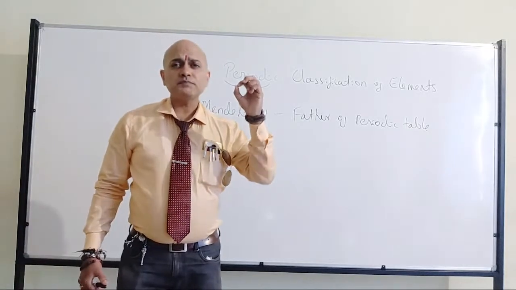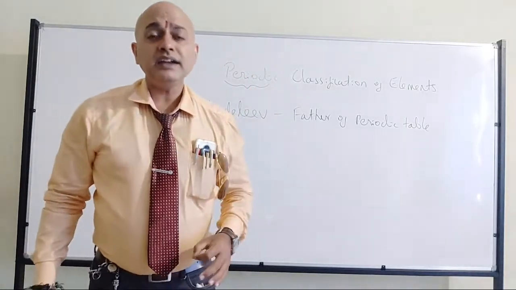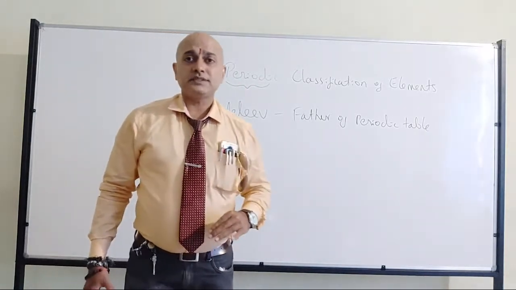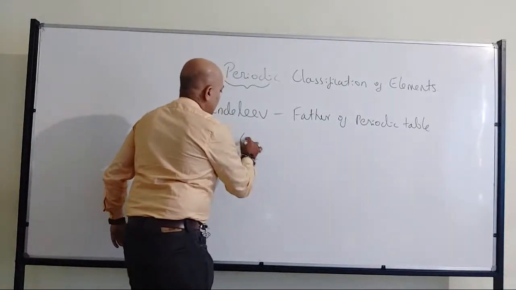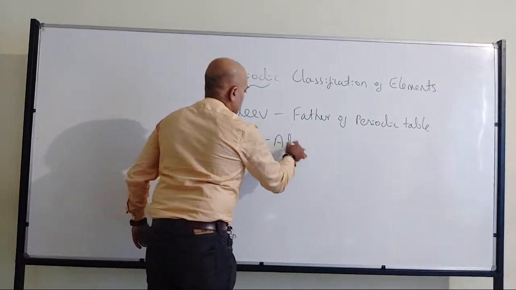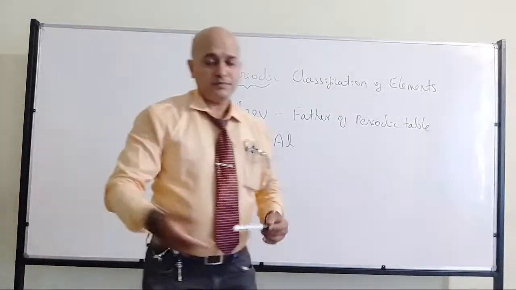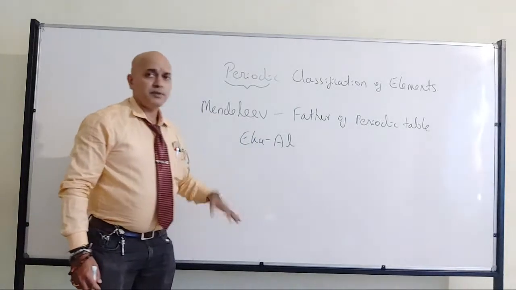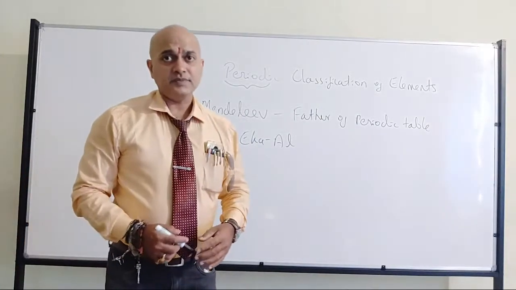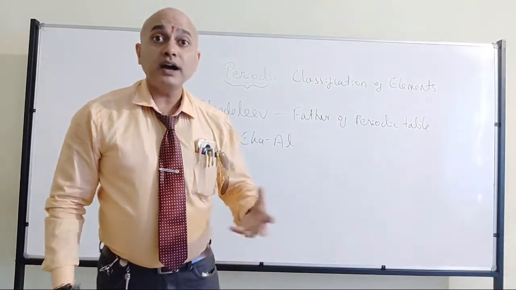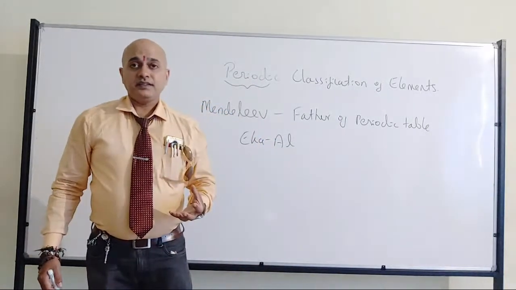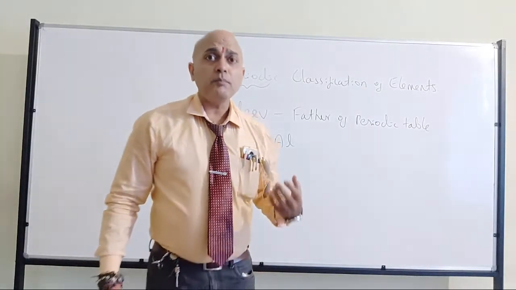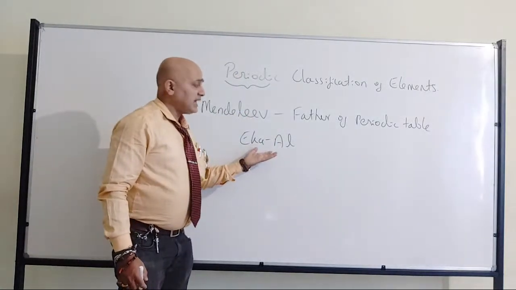And he was so particular, so accurate, that he left some gaps. That means, for example, we have Eka aluminium. Next to aluminium, he left the gap, because at that time it was not discovered. Below the aluminium, nothing he has written. But he predicted what the atomic mass of that element can be, and what type of compound it can form. So that's where Eka aluminium comes from.